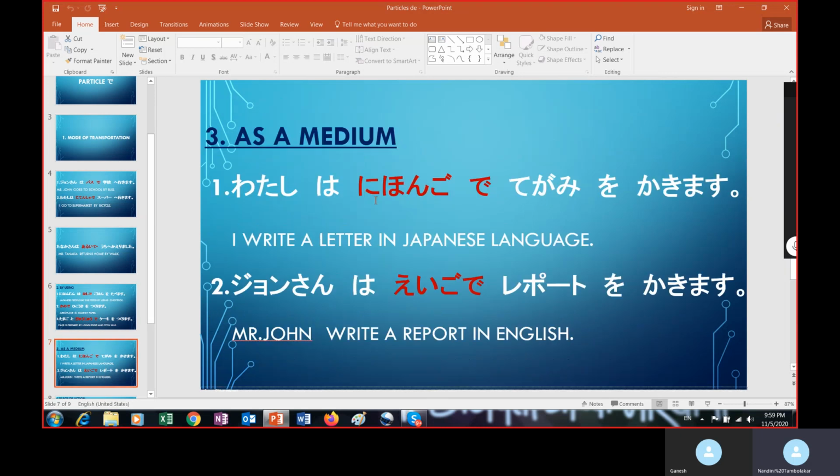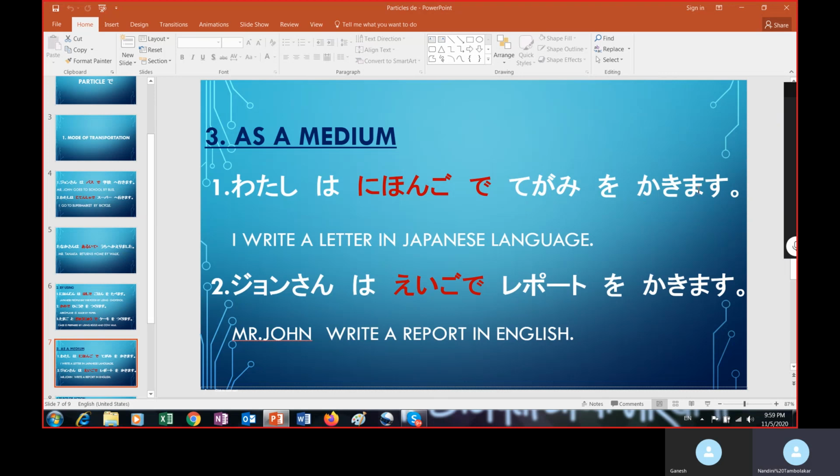And let us move to the next use of particle de. Here particle de is used as a medium. As a medium. In which medium? In which language I talk. I write the letter in English or Japanese language. So to show that, we use this particle de. Watashi wa nihongo de tegami o kakimasu. I write a letter in Japanese language.